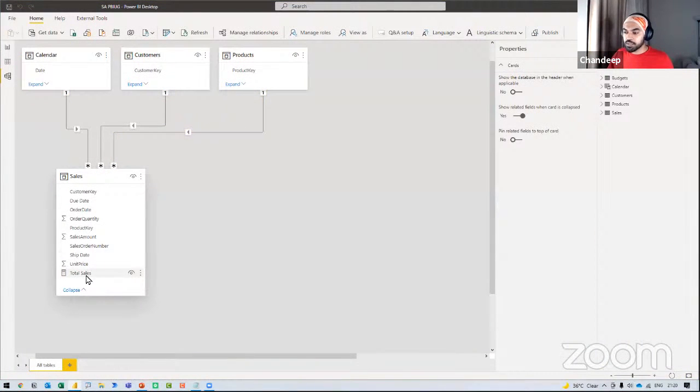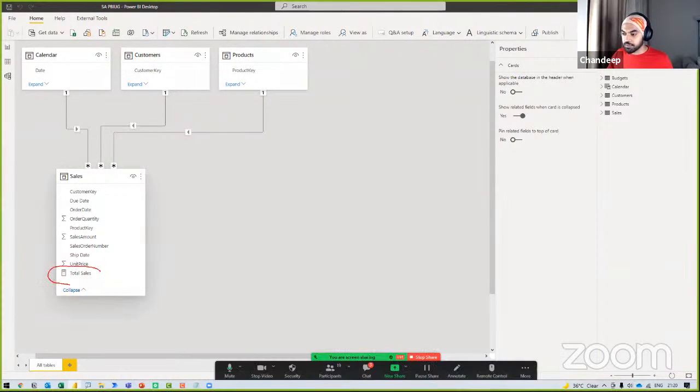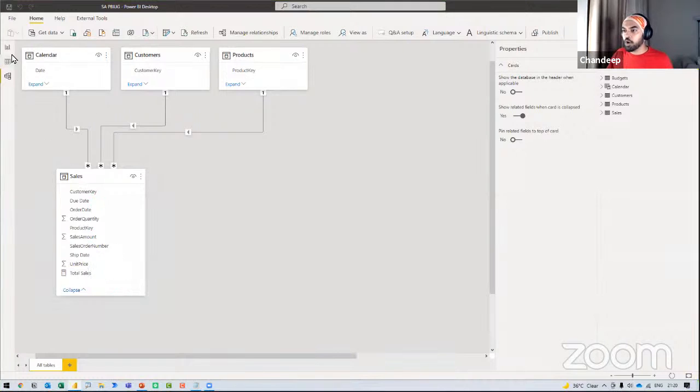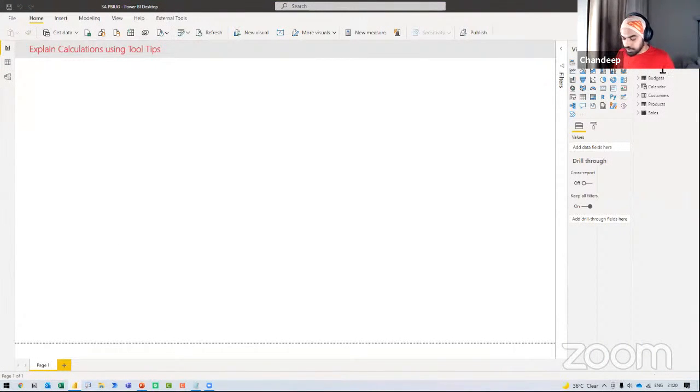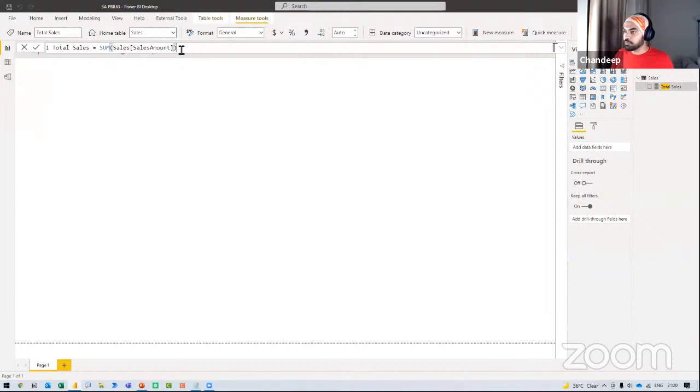And I have also written a total sales calculation, which is right here. This total sales calculation is nothing but the total of the amount column. If I hop over and take a look at it, you'll find that all I'm doing is summing one particular column in the sales table. So the sales amount total is nothing but total sales.